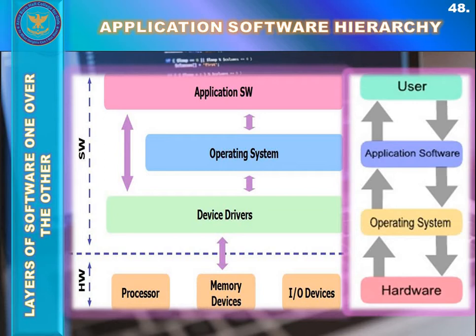In this diagram the hardware includes memory devices like RAM or hard disk, input devices like the mouse, a joystick or scanner if attached, or keyboard, and output devices like monitor or printer. And at the hardware level your processor, meaning your microprocessor or CPU, also exists.